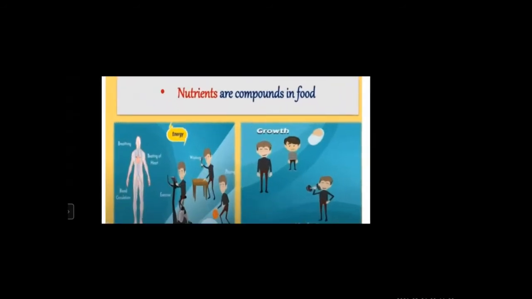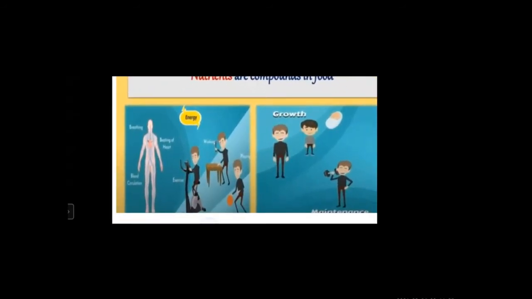So see here, we require energy for doing exercise, for working, for playing, and also for the internal functions of our body, that is for breathing, beating of the heart, and blood circulation. Exercise, working and playing happen outside of our body, while the respiratory system, digestive system and nervous system function inside our body.